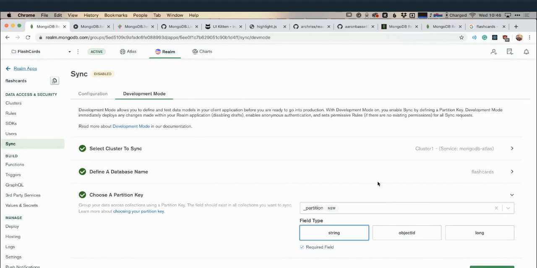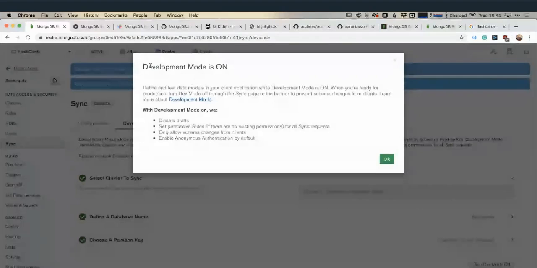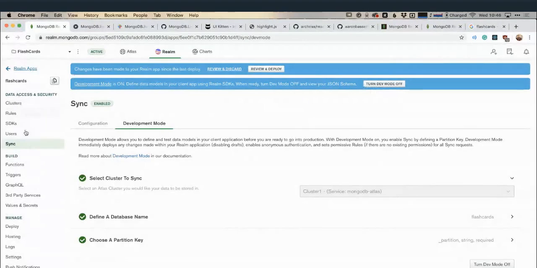We don't want them pulling down or syncing everything that's in our Atlas cluster. That's going to be wasteful on their bandwidth and on the memory on their device. So we use partitions essentially to say that this is the data that is relevant to this particular user. And we create this using a partition key. We can name it really whatever we want, and field type is string, which we'll see later on. Now, once I turn this on, it's going to give me a notification to let me know that development mode is on, that's fine. And the next thing I want to do then is set up my users.